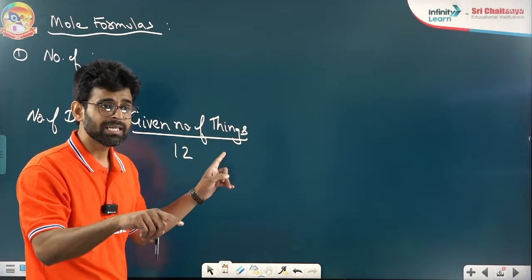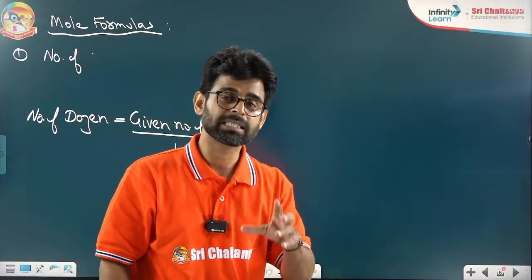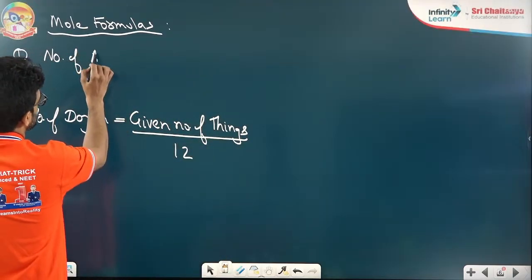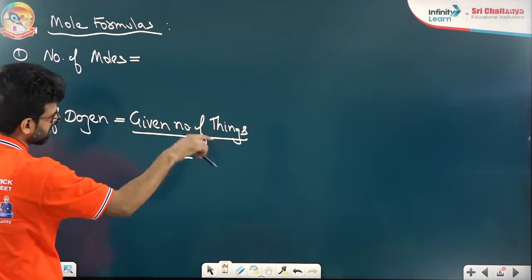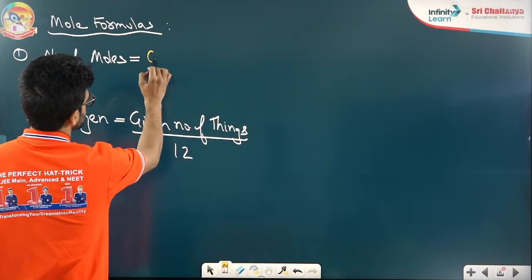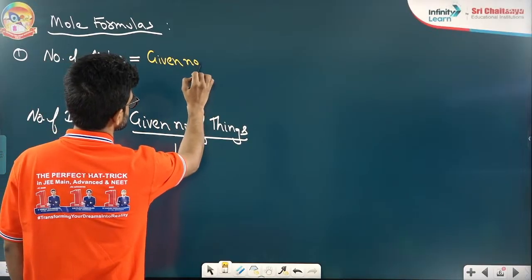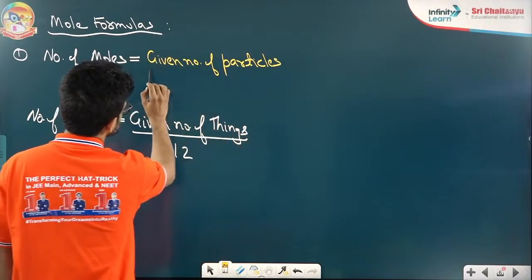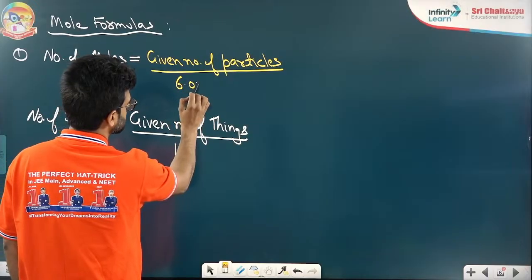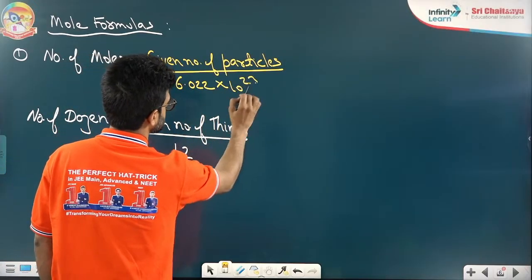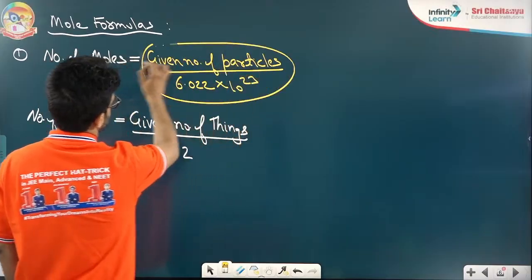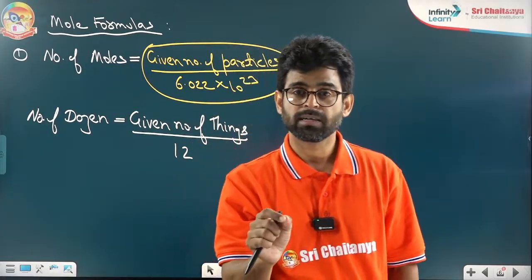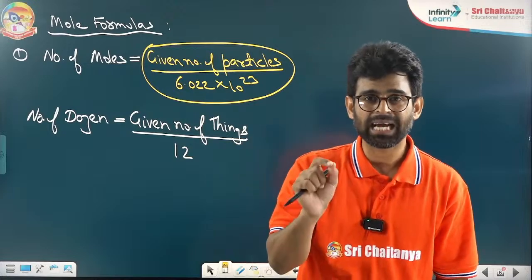Clear? Similarly, if someone is giving you a number of particles and they're asking find moles, what will we do here? You can see, beta, how we find number of moles. Exactly same, nothing different. Number of moles is given number of particles divided by what? Avogadro number, 6.022 10 to the power 23. This will give the mole. Like to find dozen, you divide by 12. Similarly, to find mole, you will divide by the Avogadro number.